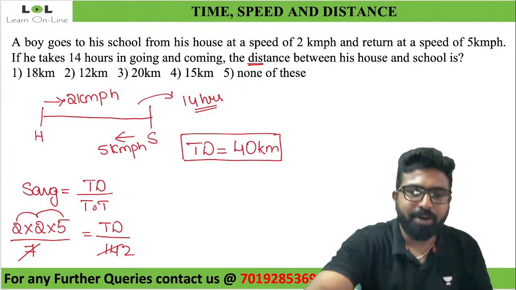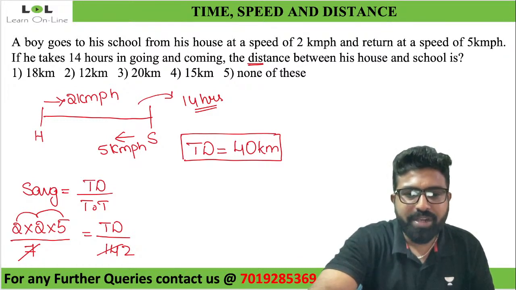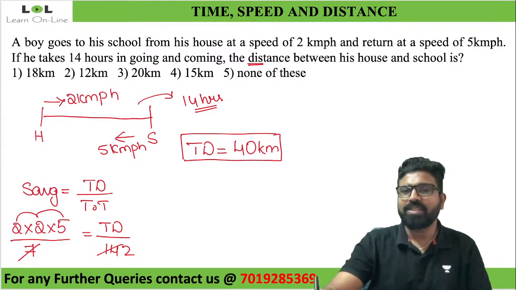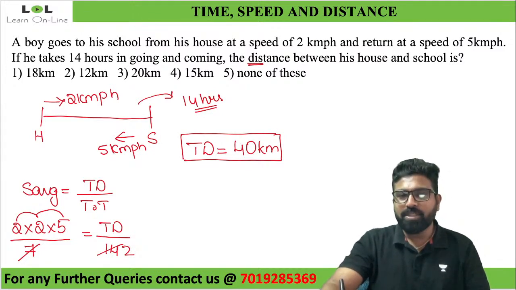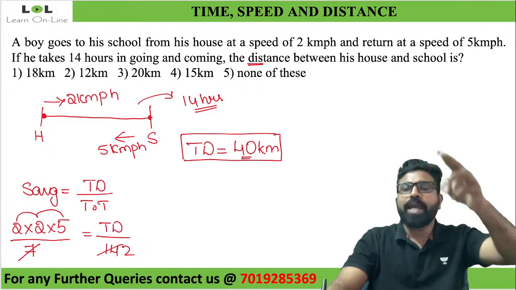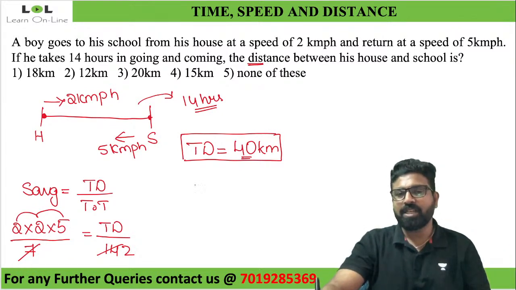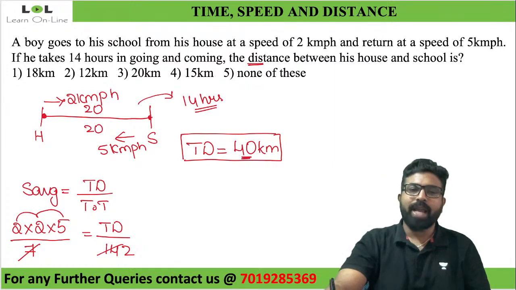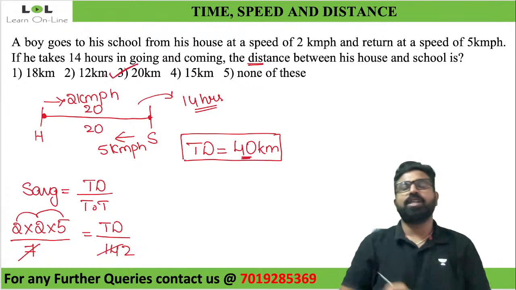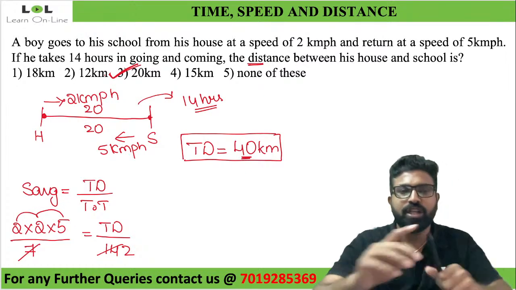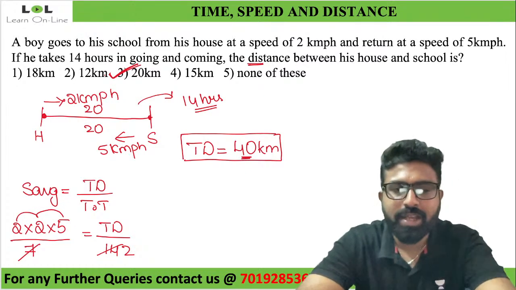20. Perfect. Look at this 40 kilometers here. What is this 40 kilometers? It is the total distance, which means he's going from his house to school and then coming back from school to house. So the total distance that I'm getting here is 40 kilometers. It is two times the distance from his house to school. So the distance from his house to school will be 20 while going, 20 while coming back. Totally he has traveled 40. So my answer here is 20 kilometers, which is absolutely right. Beautiful answers.